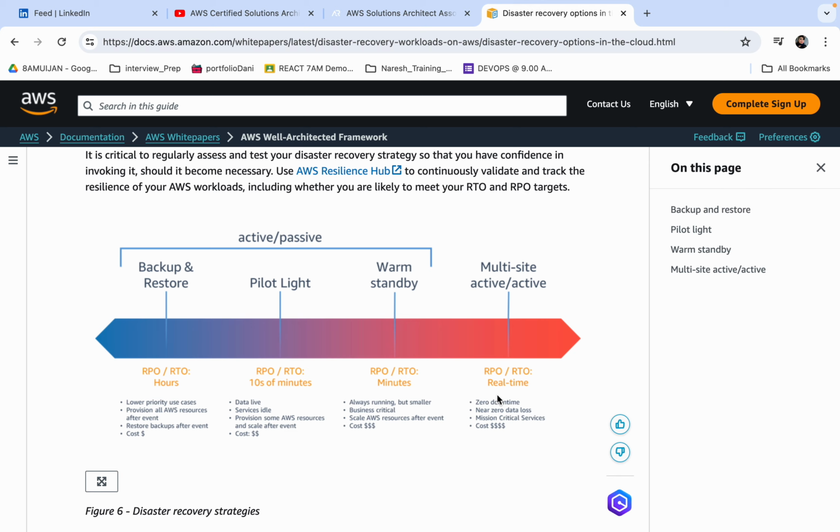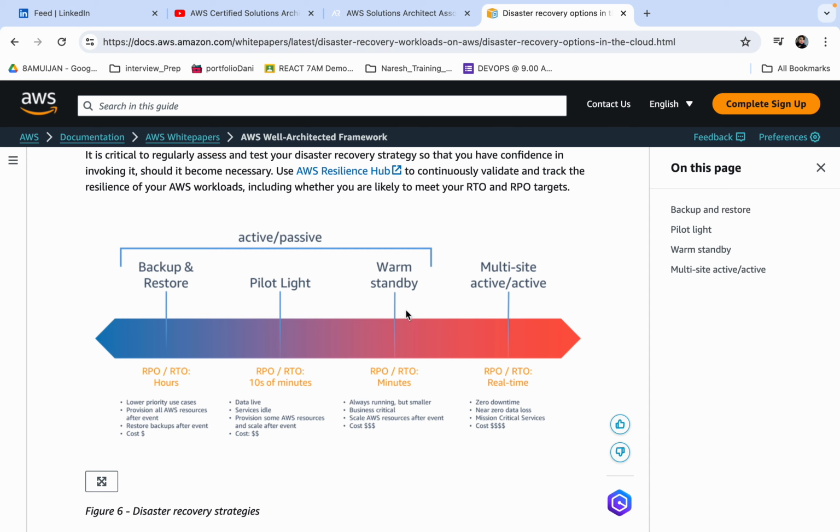So under active passive strategies, there come backup and restore, pilot light, and warm standby. And in the active there is multi-site. For backup and restore, you can see that this is for lower priority use cases, and the downtime for this is the highest. It goes for hours, and the cost is the least. In pilot light, it takes tens of minutes. The downtime is lesser than backup and restore, but the expenses are more than backup